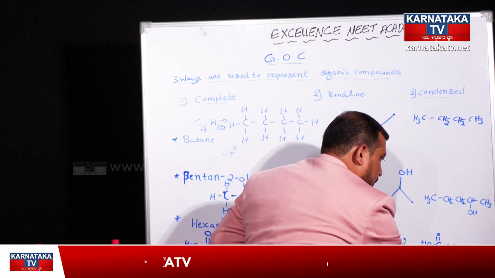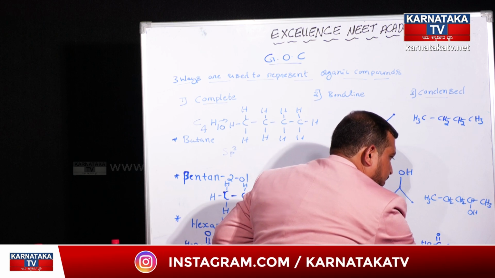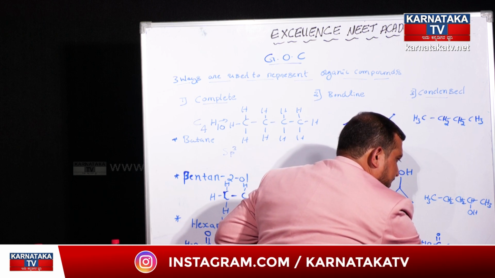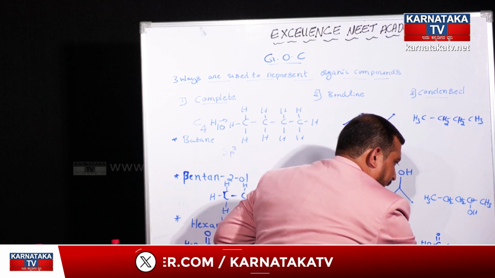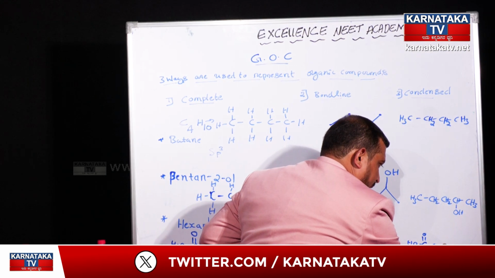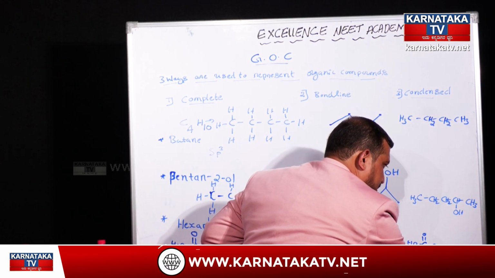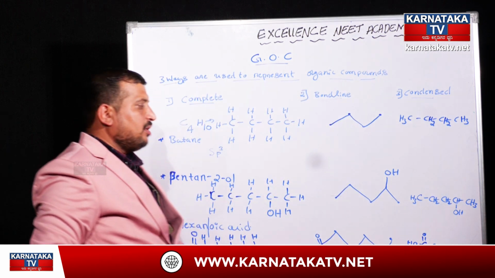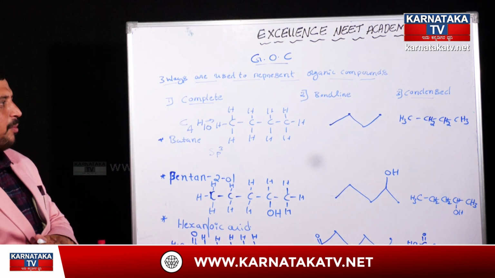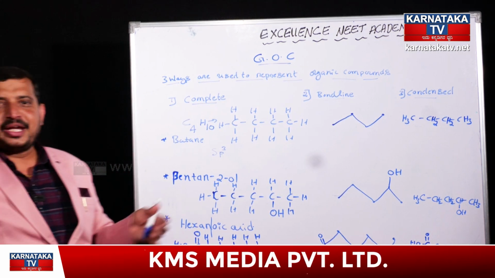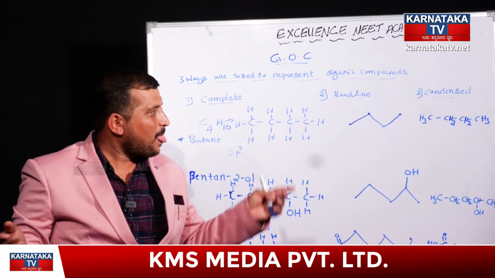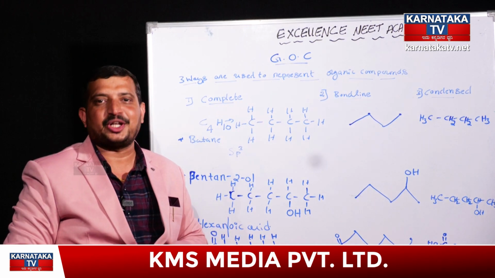And 1, 2, 3, 4, 5, 6 carbon atoms, here 3 and here 2 hydrogen atoms, and here also 2 hydrogen atoms, 2 hydrogen atoms, 2 hydrogen atoms, and between the carbon atoms we should take one single bond. In this way we can beautifully represent the condensed structure of organic compounds.